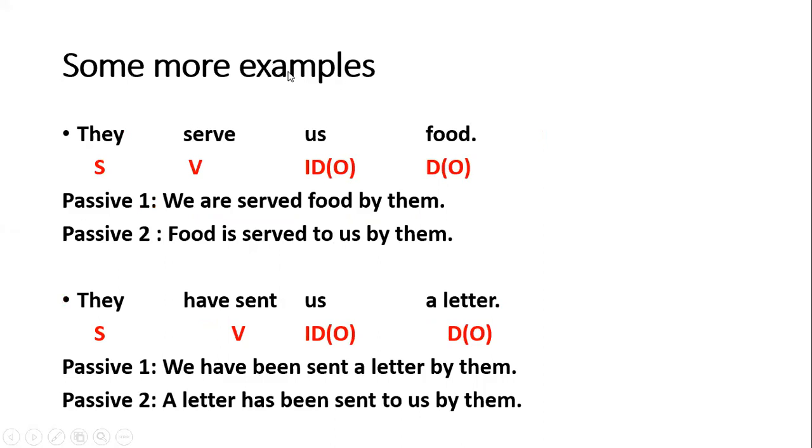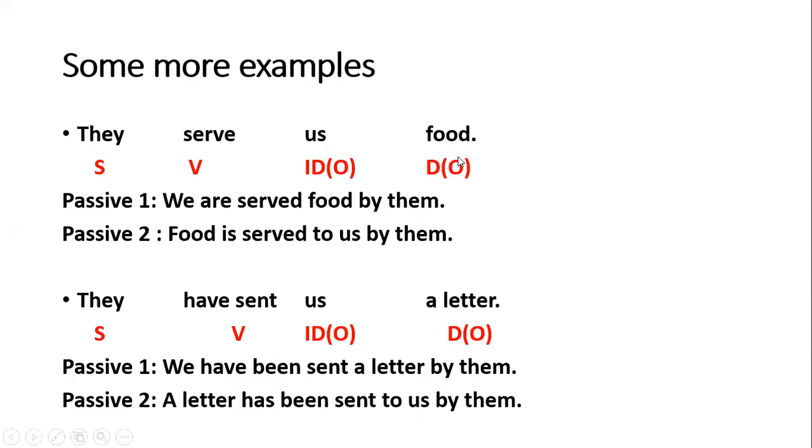Now let's see some more examples. First is they serve us food. So passive one is when we start our passive voice with the indirect object. So us will become we. Here it is the first form of verb, that means simple present tense, and in simple present tense we use is, am, are. So it becomes we are. Third form of verb served, then direct object food, then preposition by, and they becomes them. So we are served food by them.